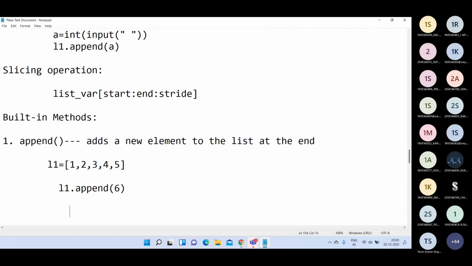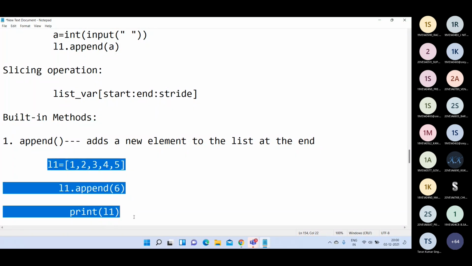If you print l1 you will get 1 2 3 4 5 6. So appending means it will always add the new element at the end of the list. You have to use this append function.